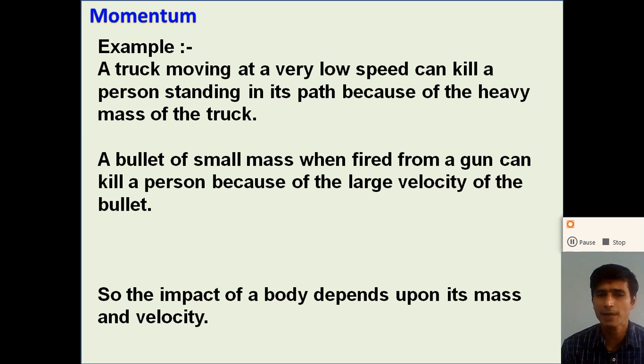So here the impact on the body depends on the mass and the velocity, not only mass, not only velocity. The impact depends on the combined effect of the mass and the velocity. The product of the mass and the velocity is called the momentum. So the impact of the body depends on its momentum.